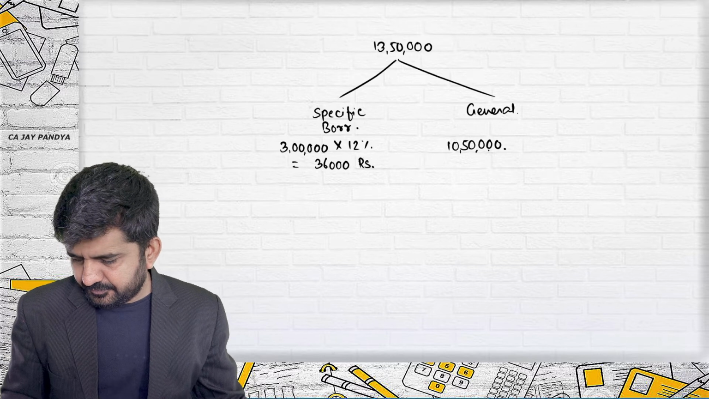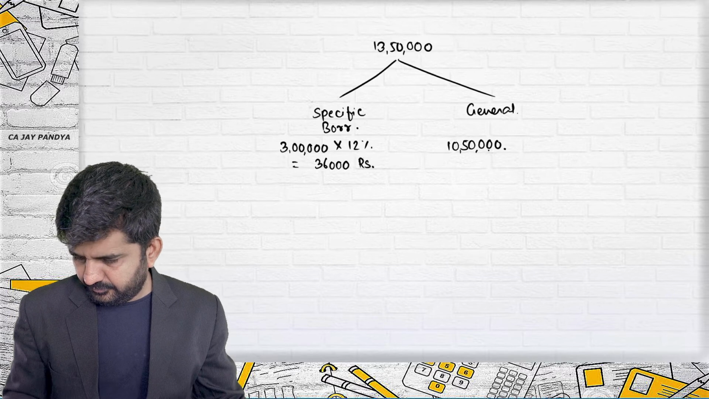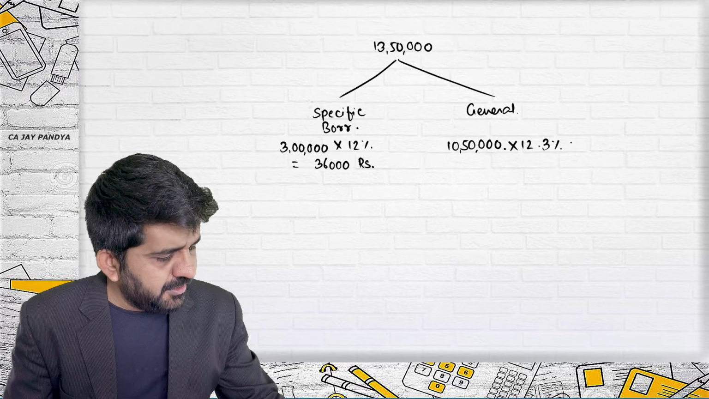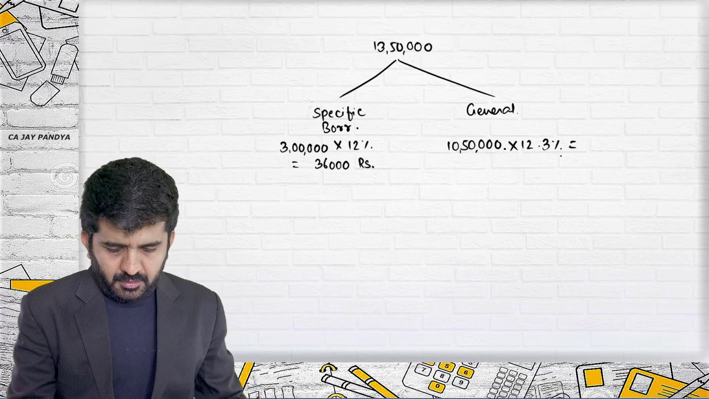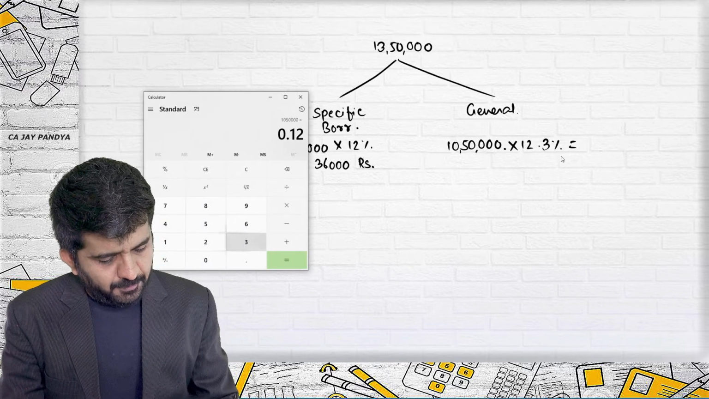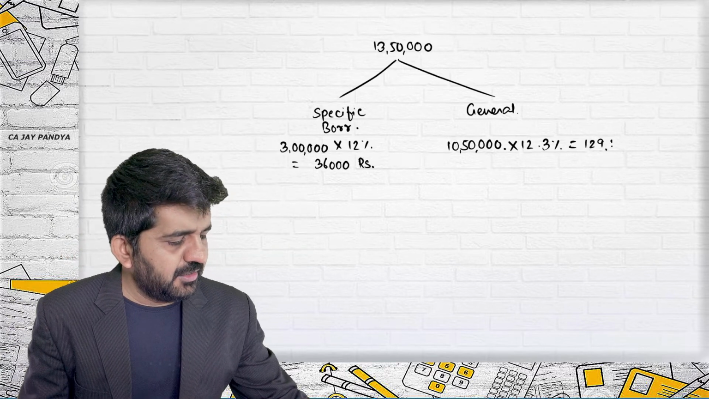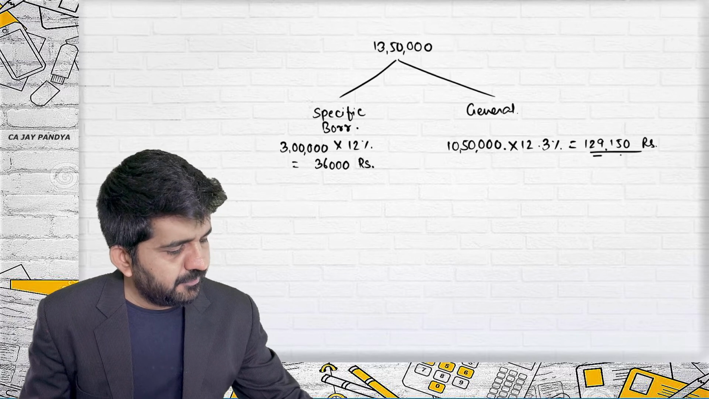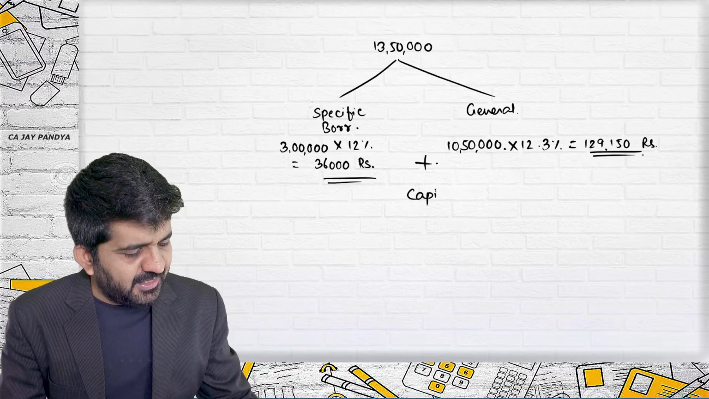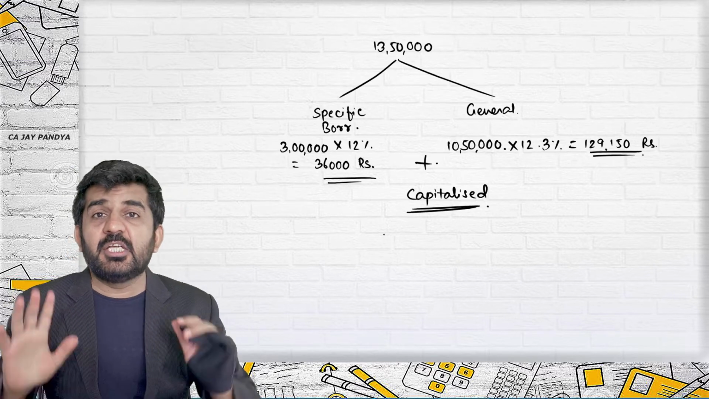What is the capitalization rate? Capitalization rate is 12.3%. My answer will be 10,50,000 into 12.3%. It is 1,29,150 rupees. Adding this to my borrowing cost, it should be capitalized. All right, this is my calculation.